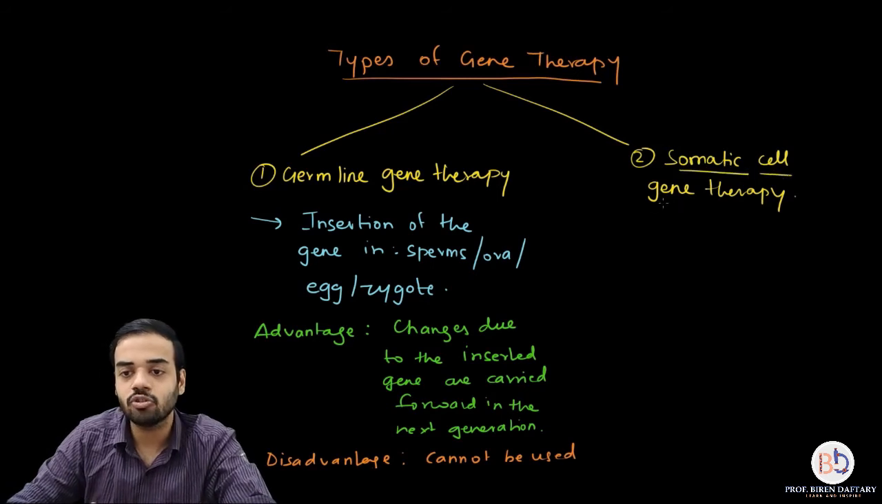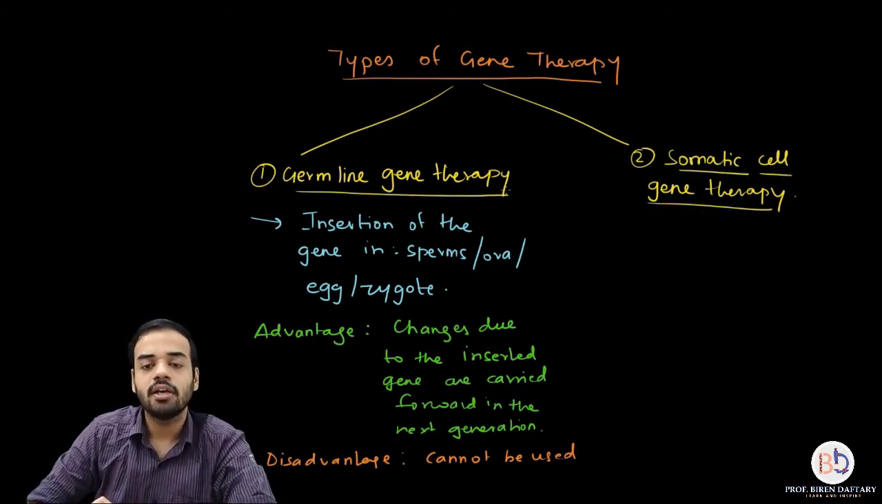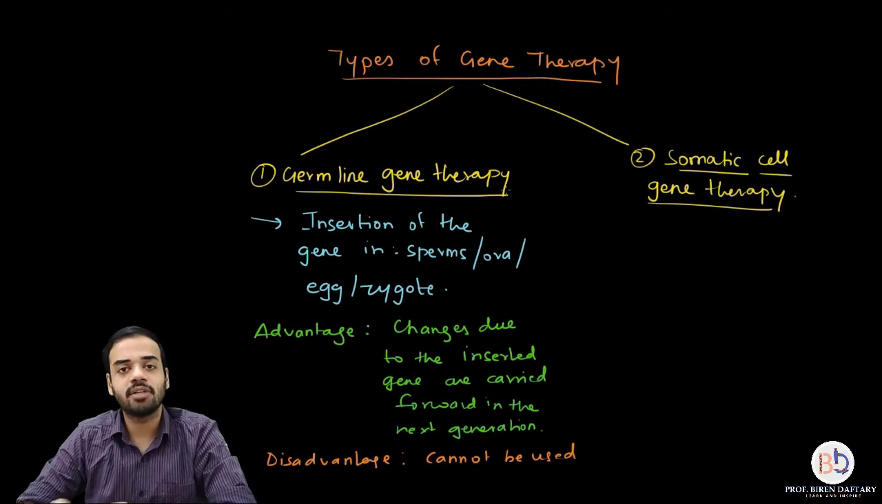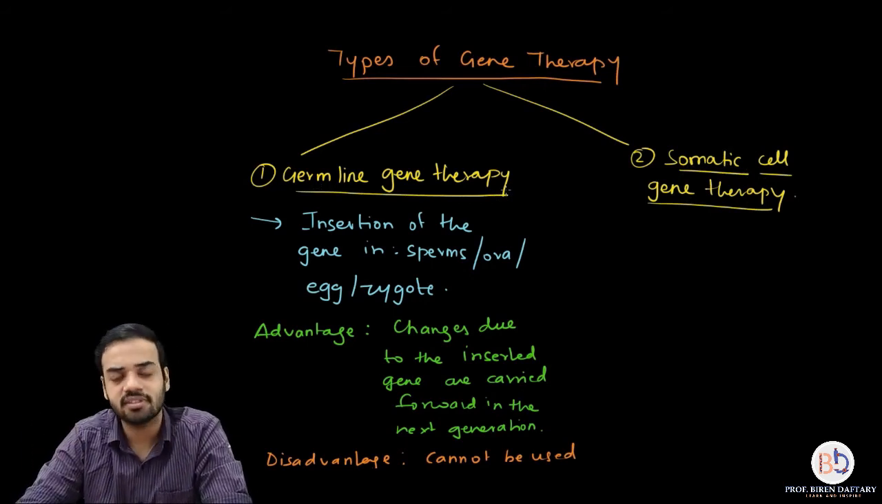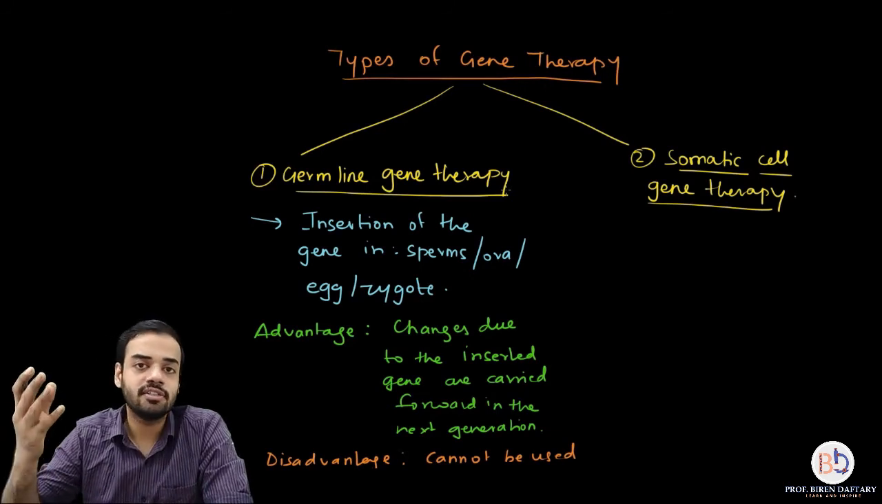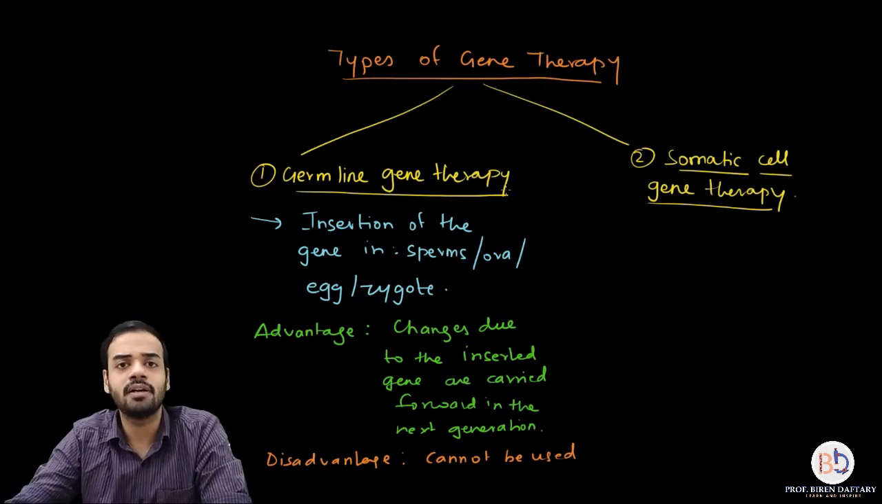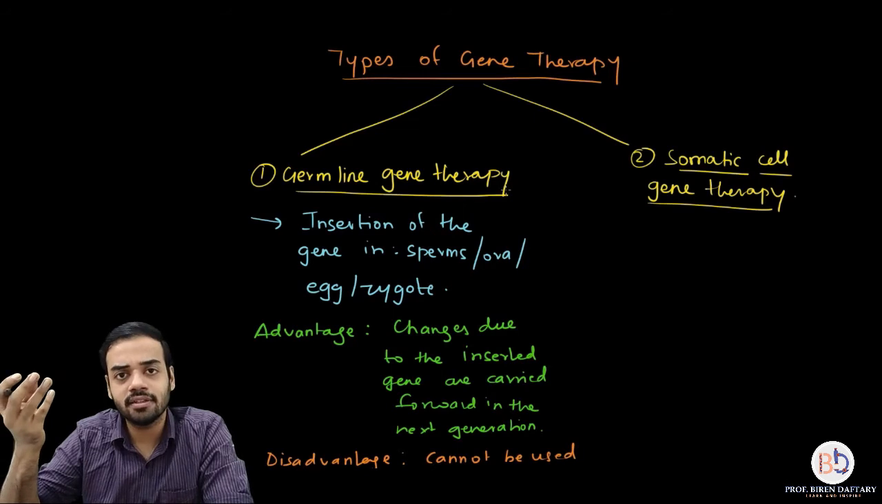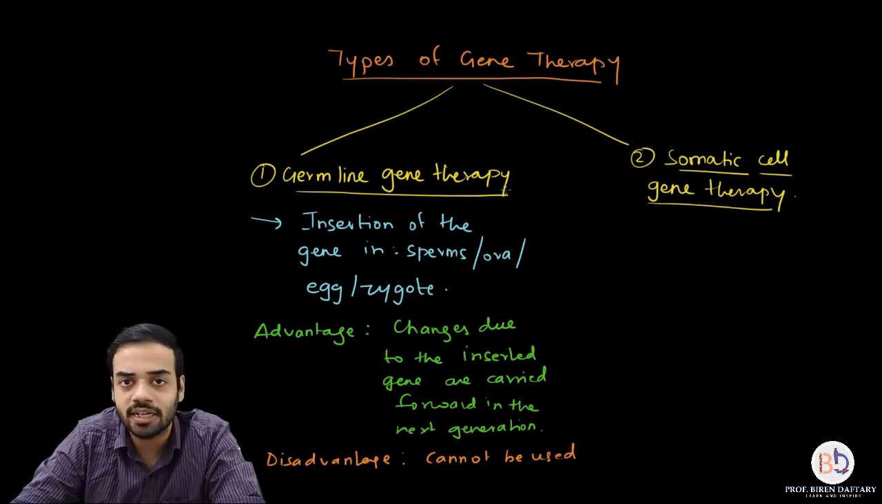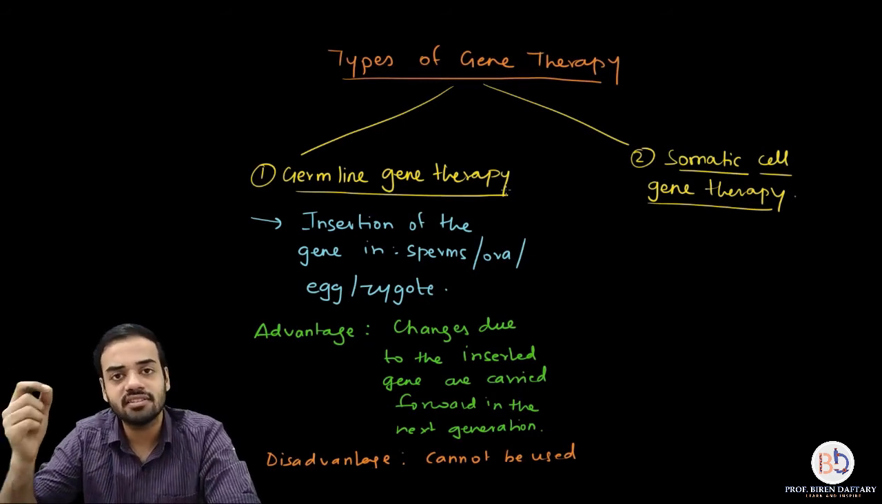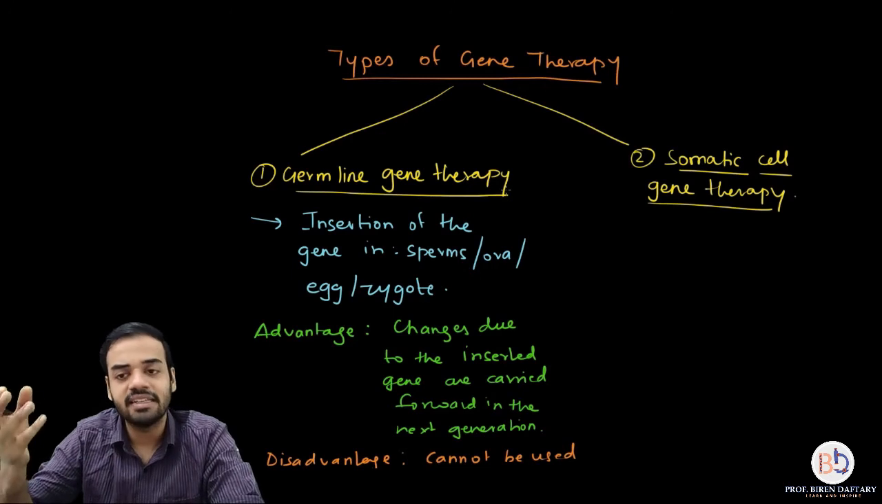Now can you give me examples of somatic cells? There are many somatic cells in the body. All the cells in the body except the gametes are called somatic cells. So cells of your digestive system, nervous system, respiratory system, blood, then the vessels which are carrying the blood, all the cells of the body except the gametes, are called somatic cells. So if you insert the gene into any of these cells, then it is called somatic cell gene therapy.